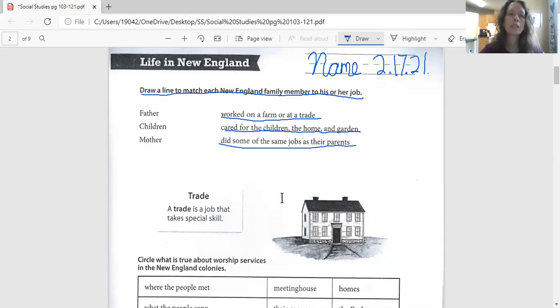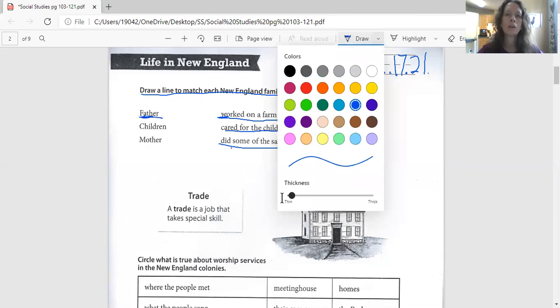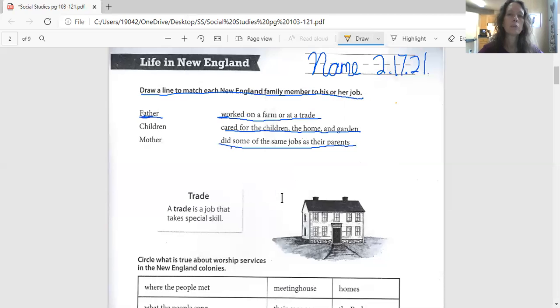Okay. Now my first one is father right here. Did father work on a farm or a trade? Did father care for the children? Or did father do some of the same jobs as their parents? Okay. If you think father worked on a farm, draw a line from here. I just found out that this doesn't do right. Draw a line from here to here. Is that better? Maybe if I pull up a different color. We gotta figure out a way to do this. Okay, we'll do it that way.